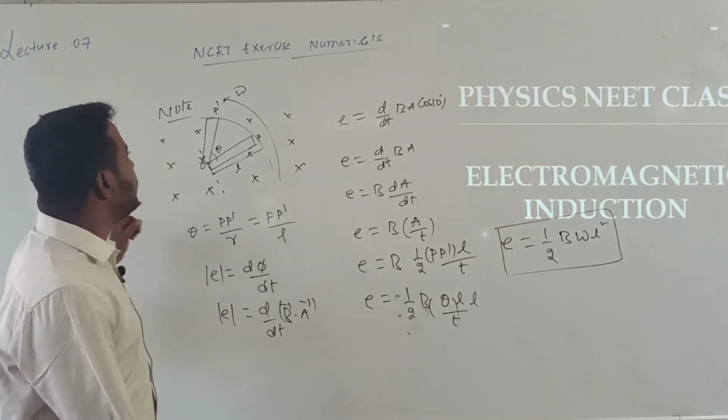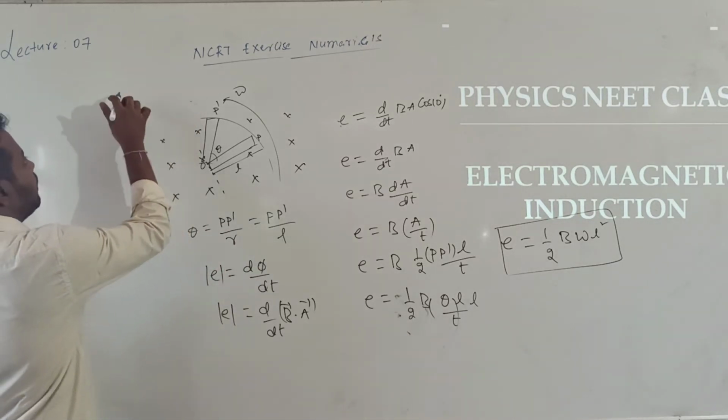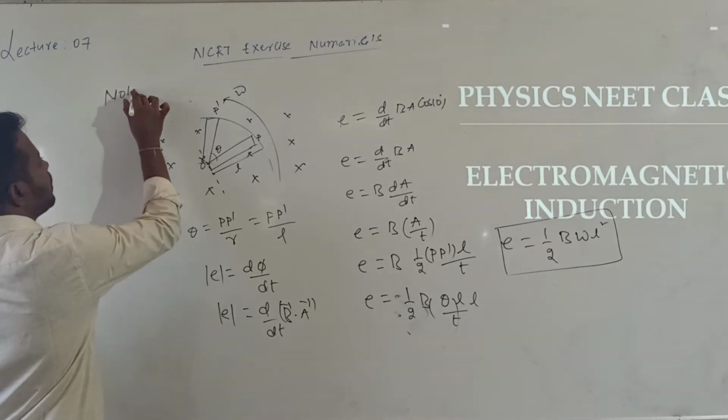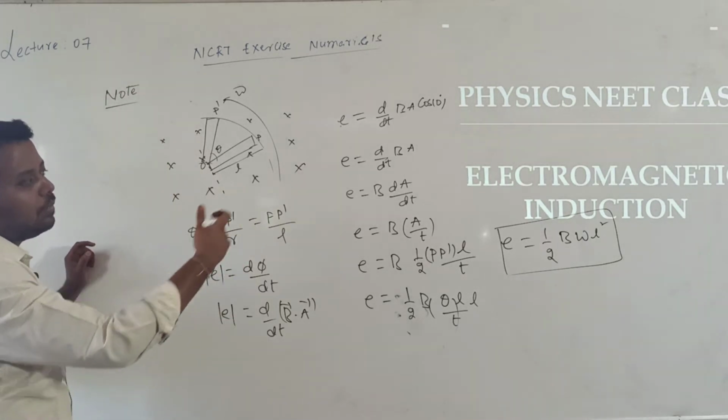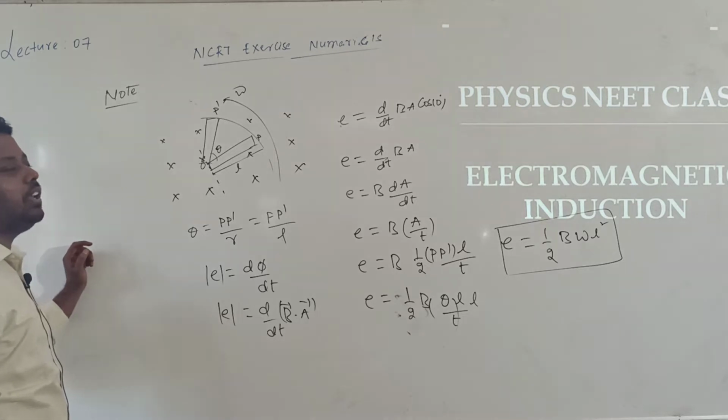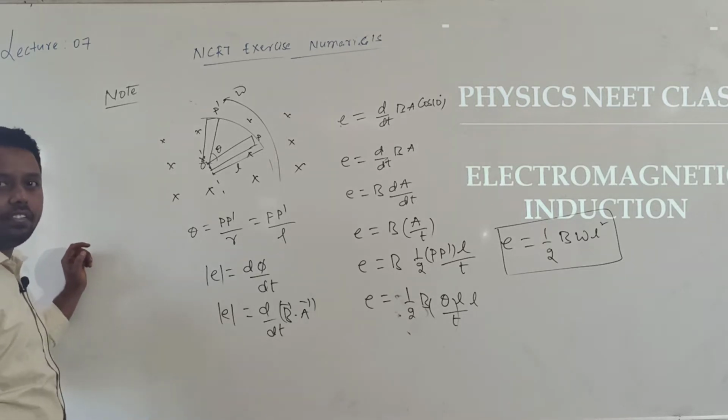So this is the formula. It is an important point, because a numerical is based on this. If you can remember that formula, the numerical can be solved directly. Okay?